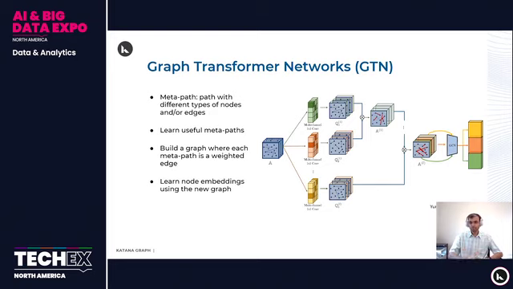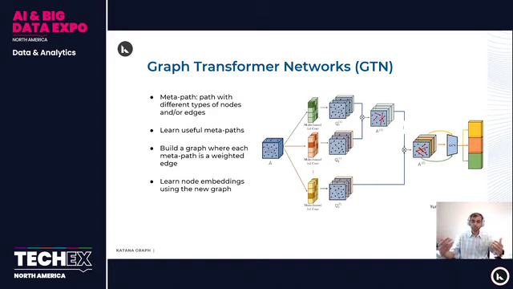In medical knowledge datasets, for example, which I mentioned earlier, such things are common. There are compounds, assays, so there are different types of nodes in the same graph. And in these graphs, we can define what is known as a meta path. Right? So the path will have different types of nodes or edges in the graph. For example, in the movie dataset, one meta path goes from an actor to a movie to a director.